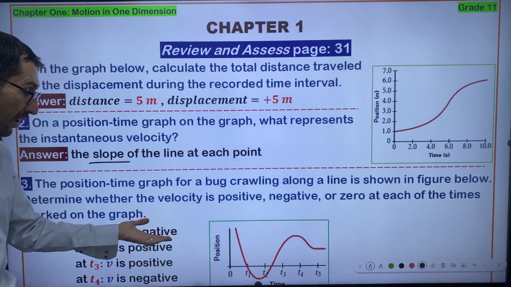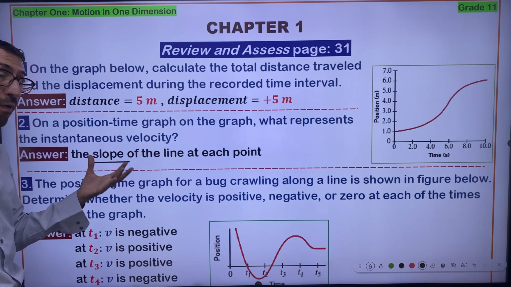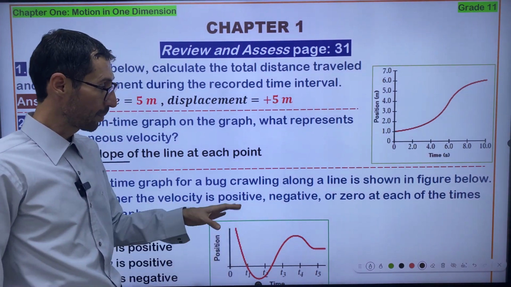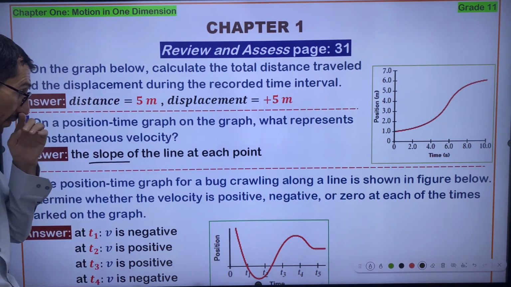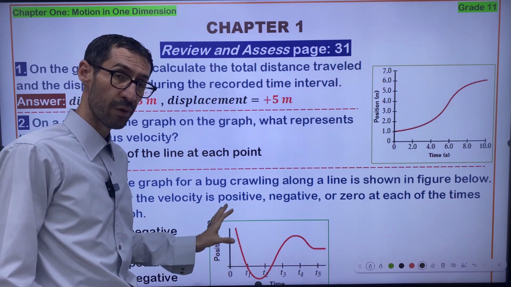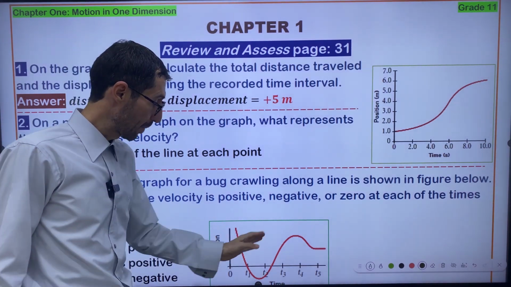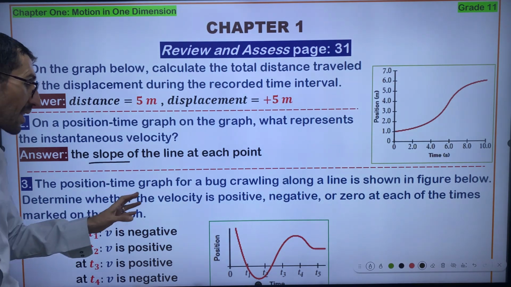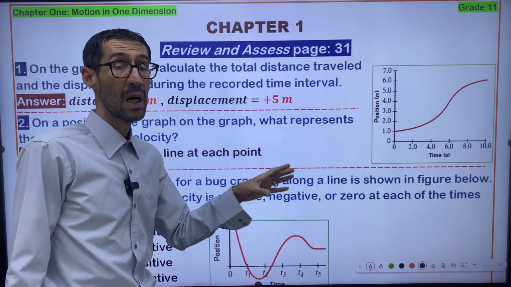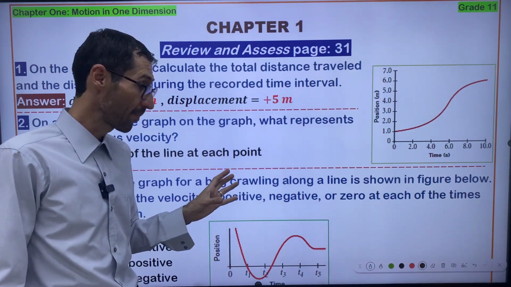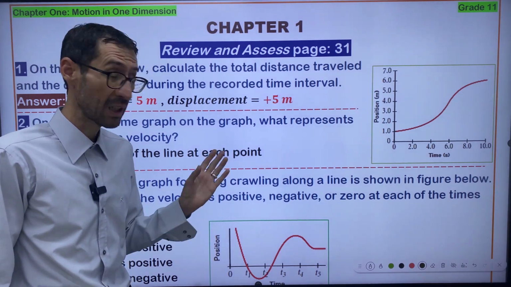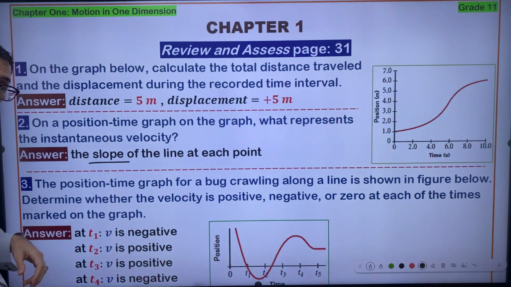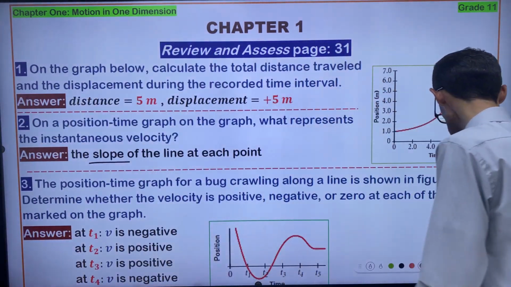So we have another diagram for the path of the bug which is crawling along the line like this. So we have a curved path. There's an inclination or deviation for the bug, and this is the path of the movement of the bug. It says determine whether the velocity is positive, negative, or zero. So we have to analyze the velocity, whether it is positive, negative, or zero, at each of the times marked on the graph. Right. Let me discuss it with you.